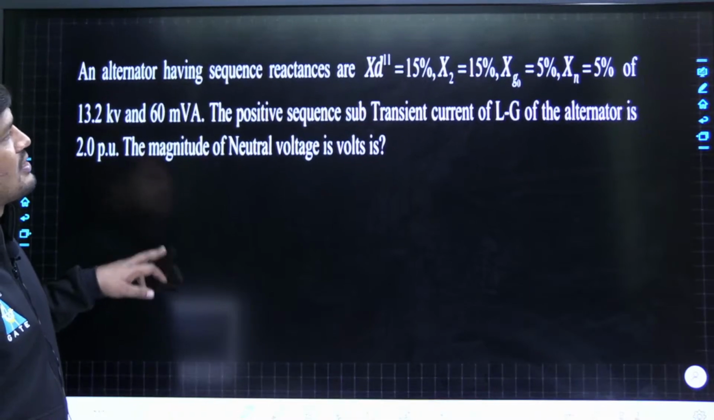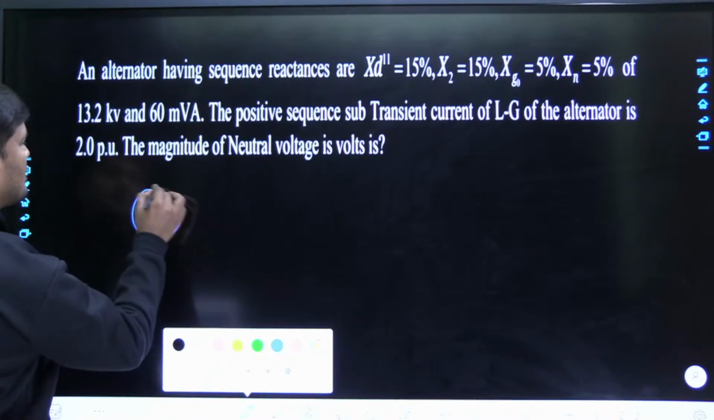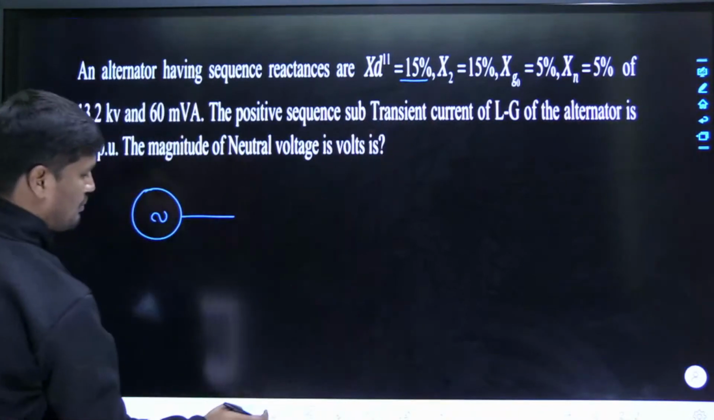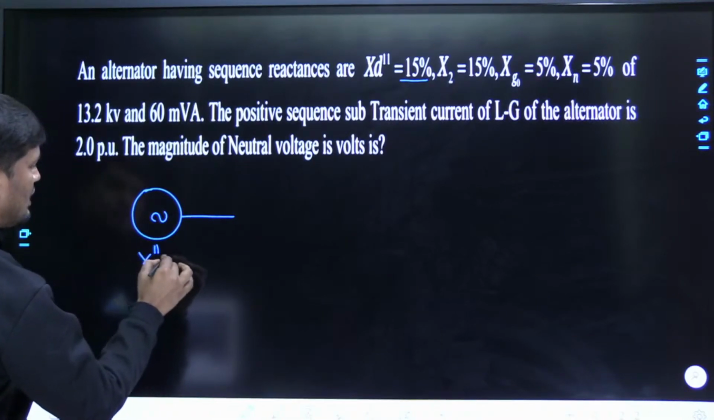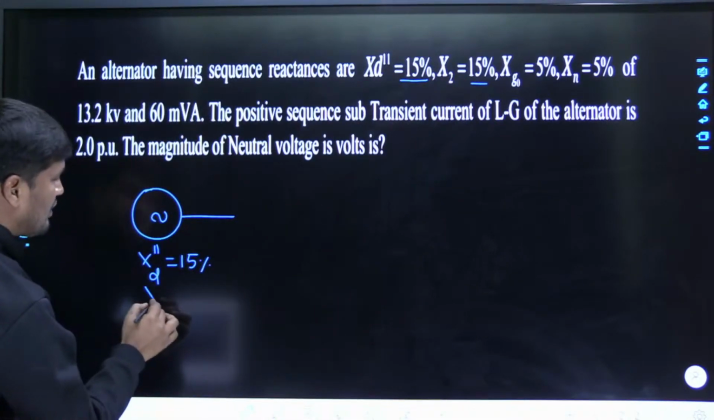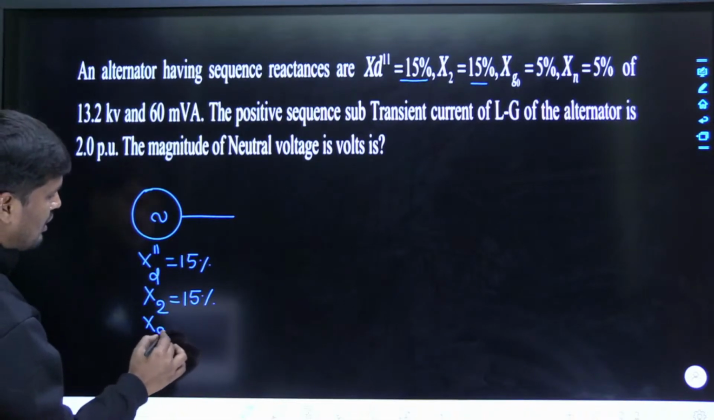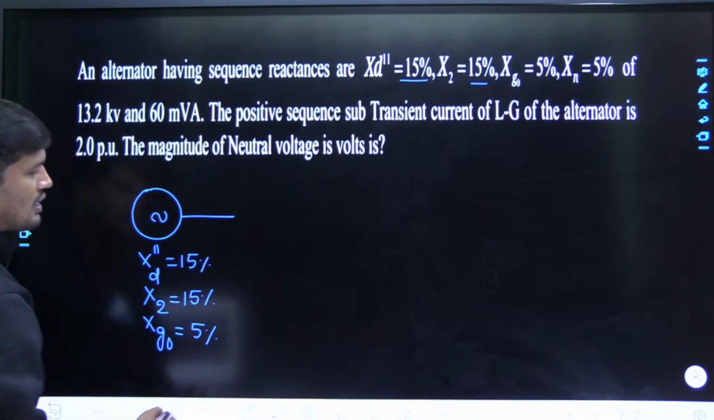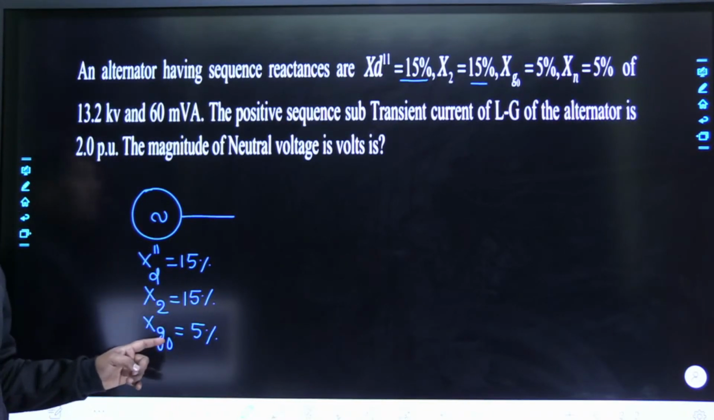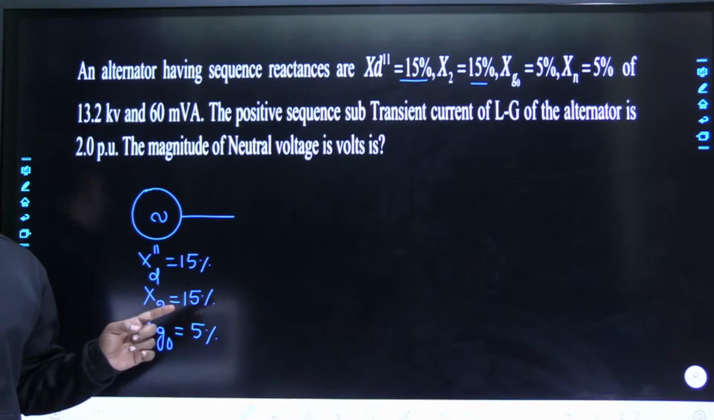The alternator has reactances; he has given the positive sequence reactance. First let us draw the alternator. This is the synchronous generator. The synchronous generator has positive sequence subtransient reactance X'' of 15%, negative sequence reactance 15%, and zero sequence reactance, how much is given? 5%. Already we discussed, dear friends, that in the case of a synchronous generator, positive sequence and negative sequence reactances are equal. Zero sequence reactance is less than positive sequence reactance in a synchronous generator. Already I have explained all these things.